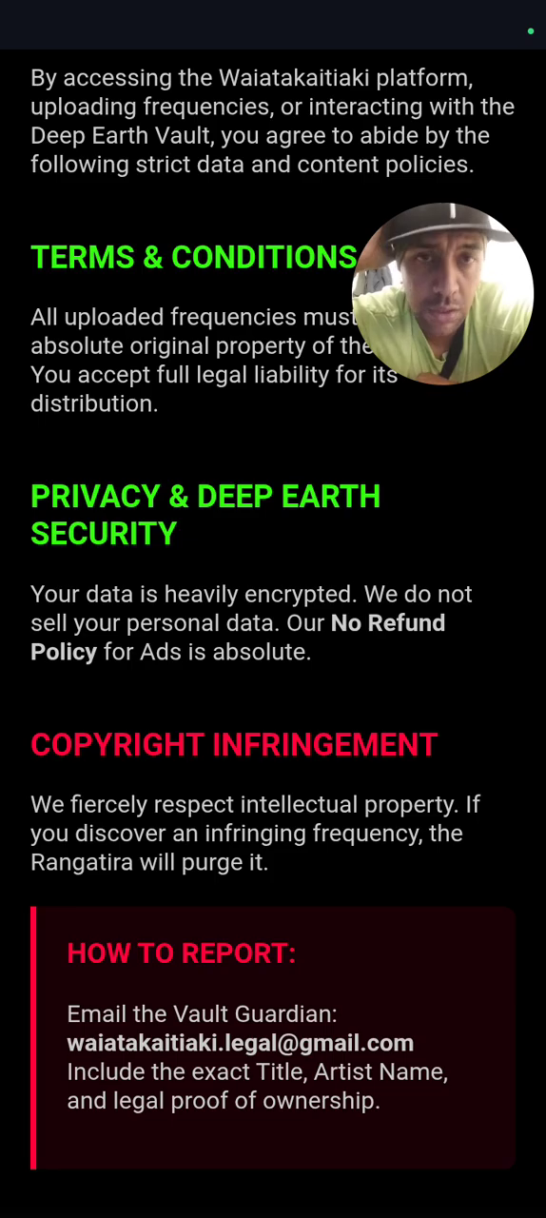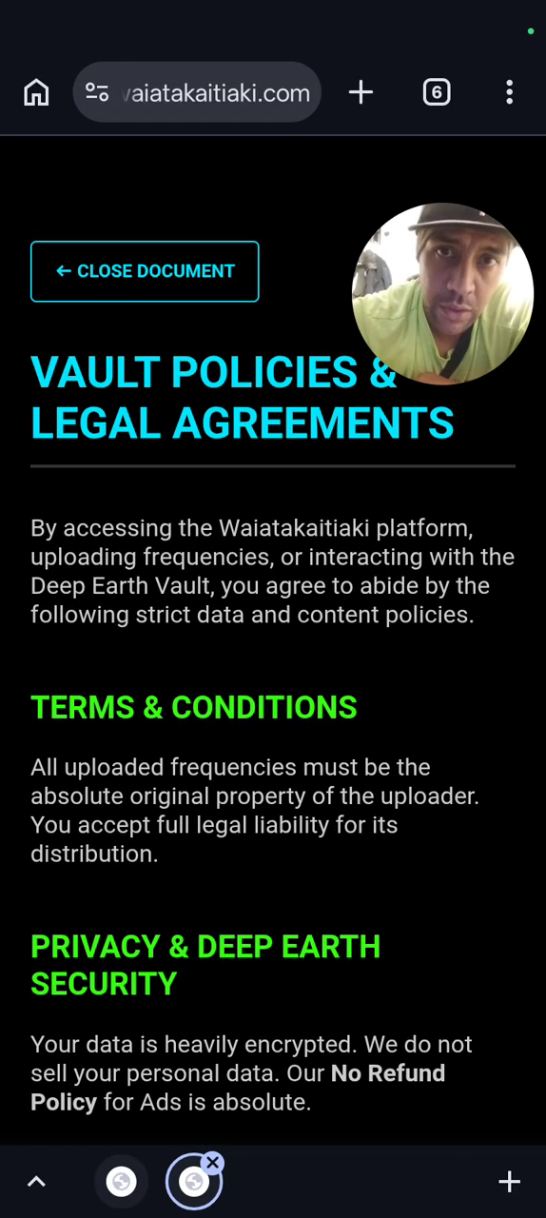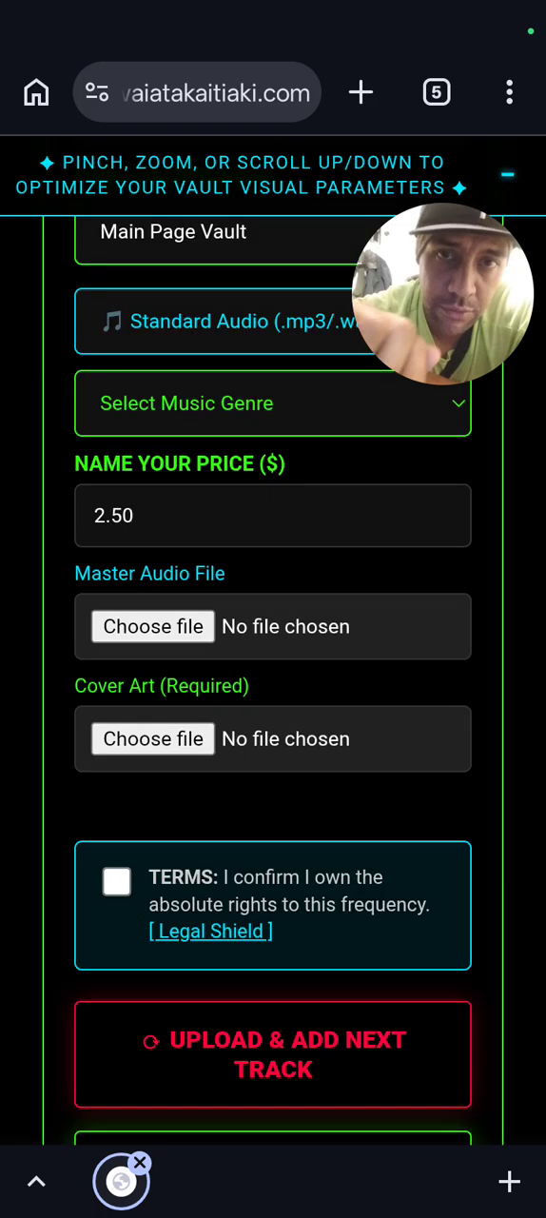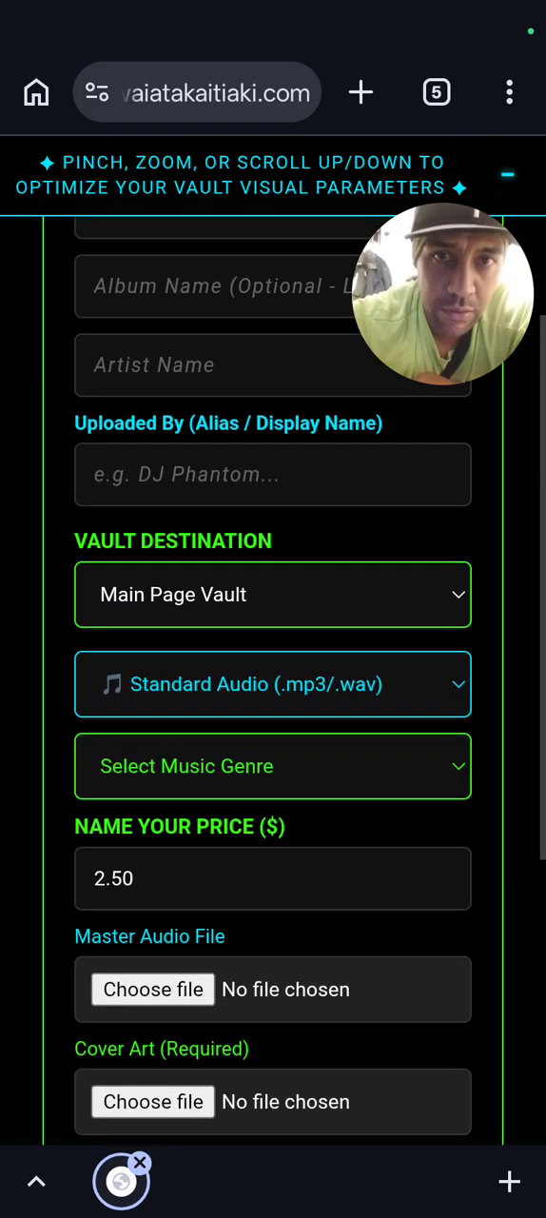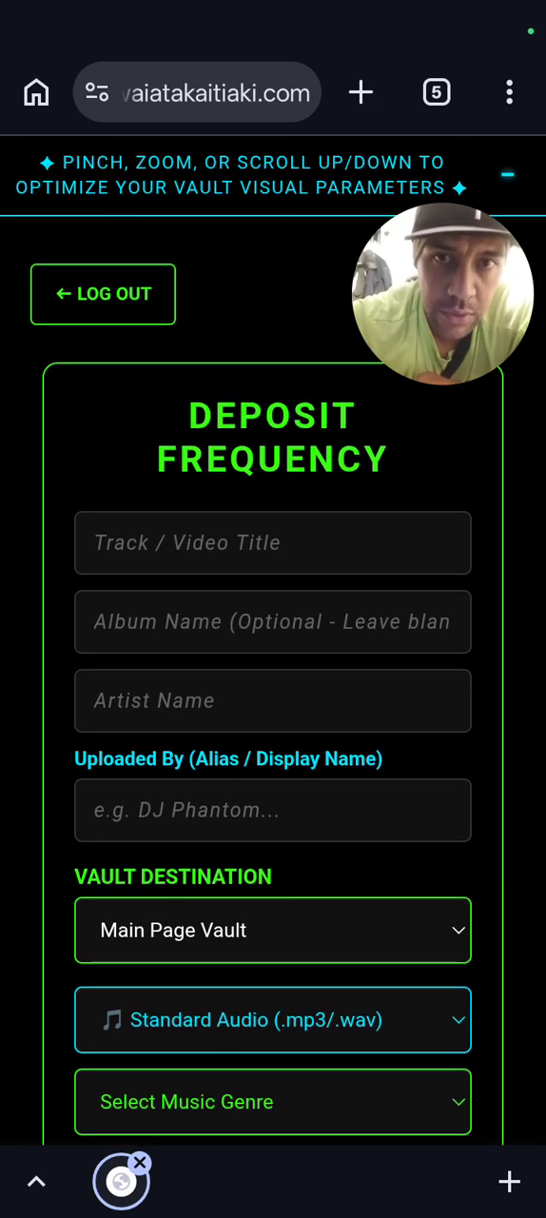waiatakaitiaki.legal@gmail.com. Oh, that's got to be changed. It's supposed to be shanebiddle@waiatakaitiaki.com. I've got to change that. That's the wrong information. Yep, I've got to change that right away.